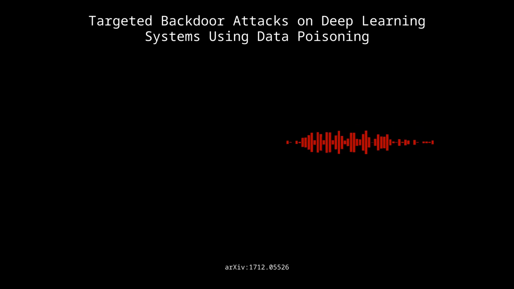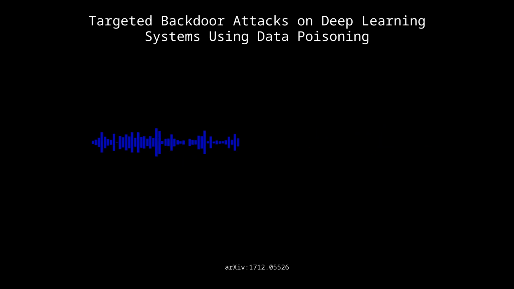But it sounds almost too easy, doesn't it? How much work is it, really, for the attacker? What do they need? The scary part is they don't need much at all. This paper looks at a weak threat model. The attacker doesn't need to know the model's architecture or the parameters. They don't even need all the training data. And the craziest part, sometimes they only need a handful of poison samples, like 5.